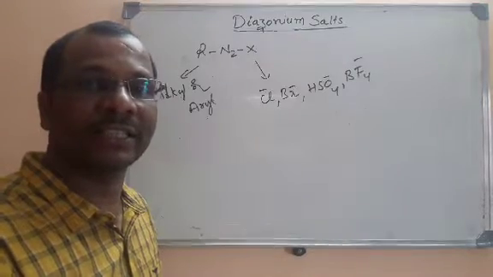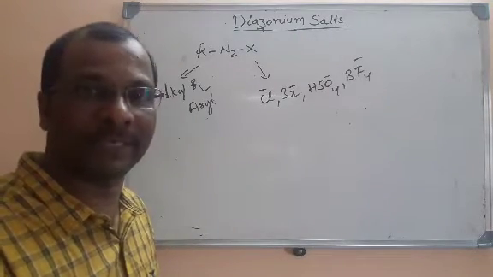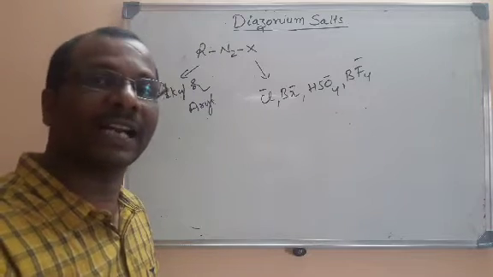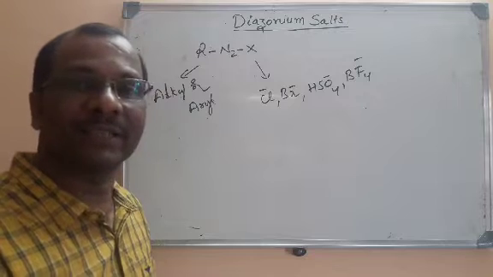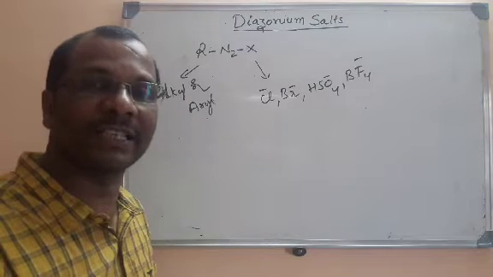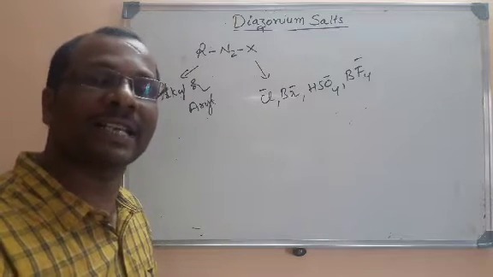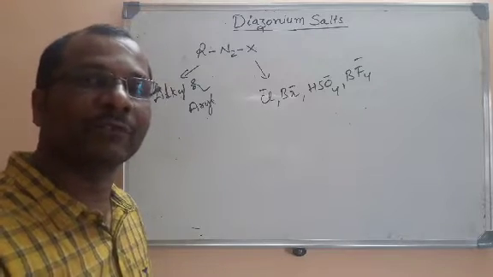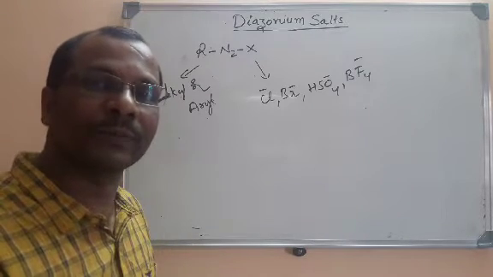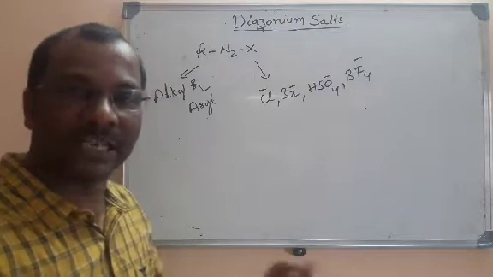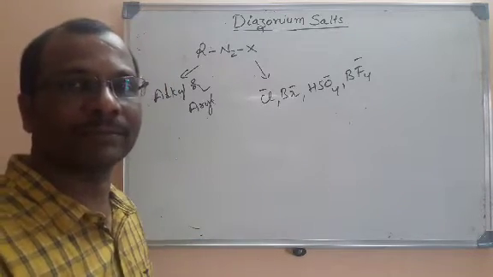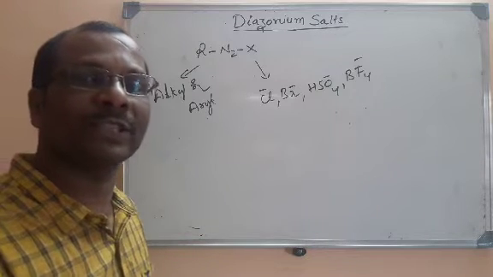We have studied it in the properties of aliphatic primary amines with nitrous acid. There I had told you, when you treat aliphatic primary amines with nitrous acid in the presence of NaNO2 and HCl, it gives alkyl diazonium salt initially that will be immediately decomposed to give off alcohols on hydrolysis, because the diazonium salts formed there are unstable.